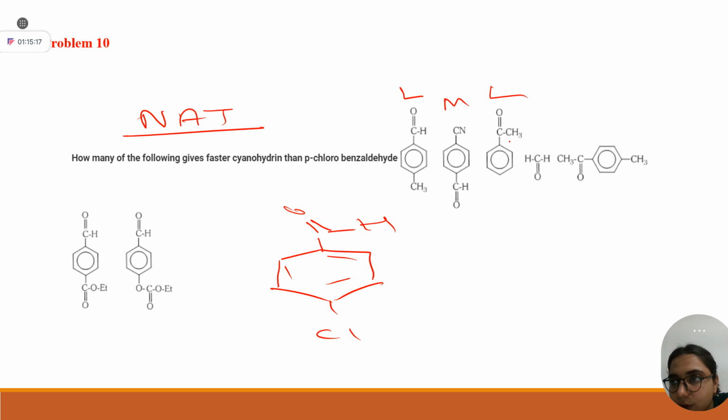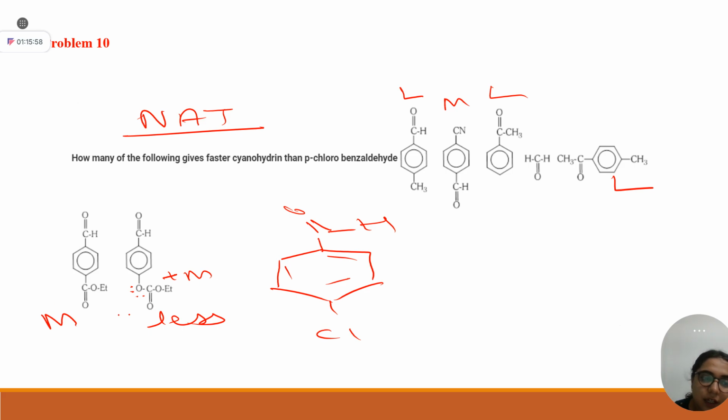Ketones are less reactive for nucleophilic addition than aldehydes. Okay, this HCHO. This CH3CO is less reactive than your parachloro. And these two, this is more reactive, students, but this is less reactive. Why? Now it has become a plus M group, because it is OCO2Et. In the starting of class I told you this is plus M because oxygen is having a lone pair.